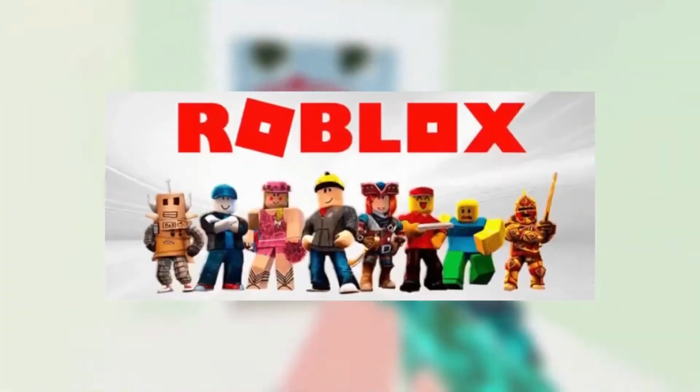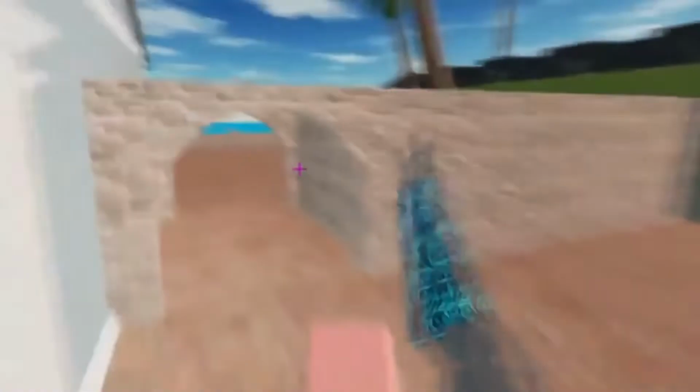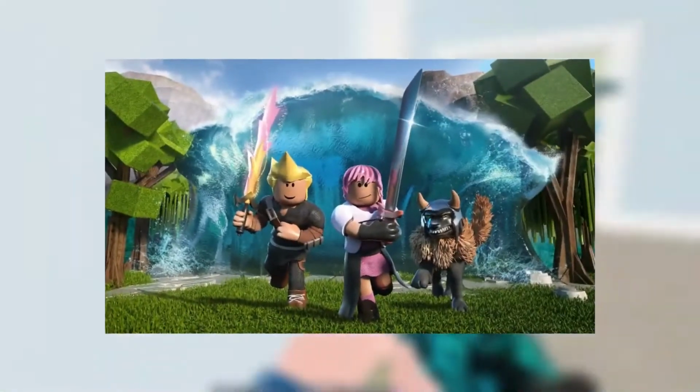Roblox has parental restrictions in place, such as account restrictions, to prevent some users from seeing user-generated material that does not have ratings or warnings. In addition, some Roblox games include cartoon and fantasy violence. Parents should be able to assess whether or not their child is ready for such subjects.